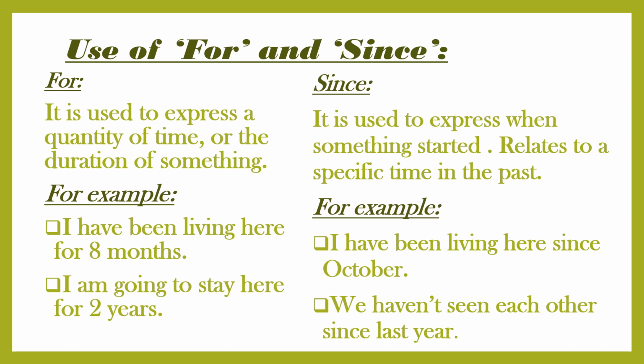For example, I have been living here for 8 months. In this sentence, the duration is there, that is how many months the person is living. So 8 months is the duration, so we have to write for here. I am going to stay here for 2 years. Again, the duration is there, 2 years, we can count them. One thing keep in mind that when we are using for in the sentence, then we have to count them. 2 years are countable, so we have to use for here because there is a duration.